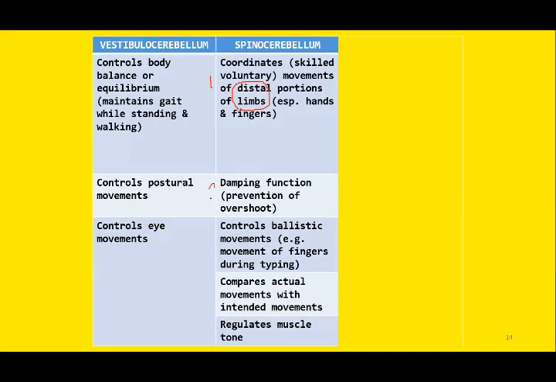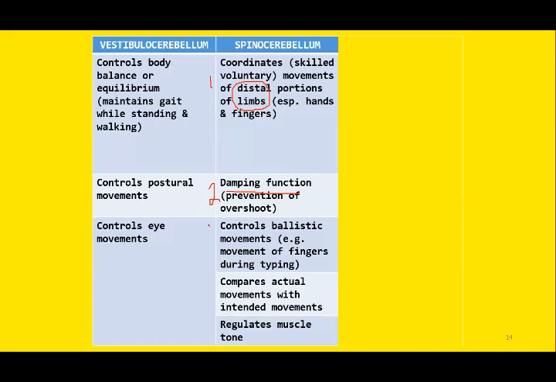The second function of spinocerebellum is the damping effect or the damping function. Now, by this terminology, damping, we mean overshoot prevention. So when you point out to any object, for example, if you are asked to pick a glass of water, you place your hand towards it, and this is known as pinpoint perfection. And if you overshoot, this will indicate damage to the spinocerebellar leaf. So this is the function performed by spinocerebellum.